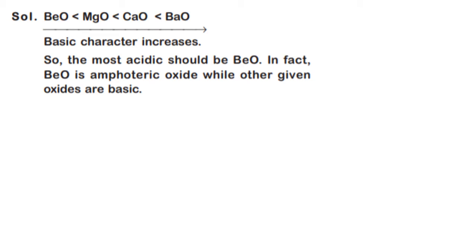So we know that the trend for basic character increases when we go from BeO to BaO. What happens is that BaO is greater than CaO, which is greater than MgO, which is further greater than BeO on the scale of basic character. So the most acidic should be BeO, and in fact, BeO is an amphoteric oxide, while the other given oxides are basic. So our answer will be BeO. So C part is the correct answer.